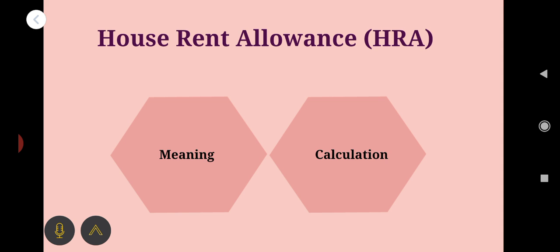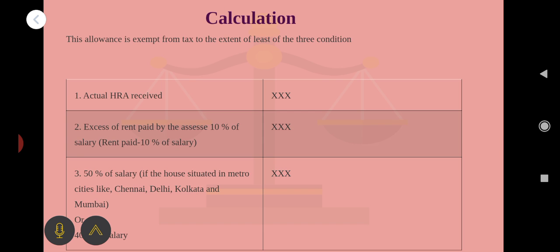How to calculate HRA? Three cases we have discussed: fully taxable HRA, fully exempted HRA, and partially taxable HRA. See how to calculate the taxable portion of HRA. There are three limits.